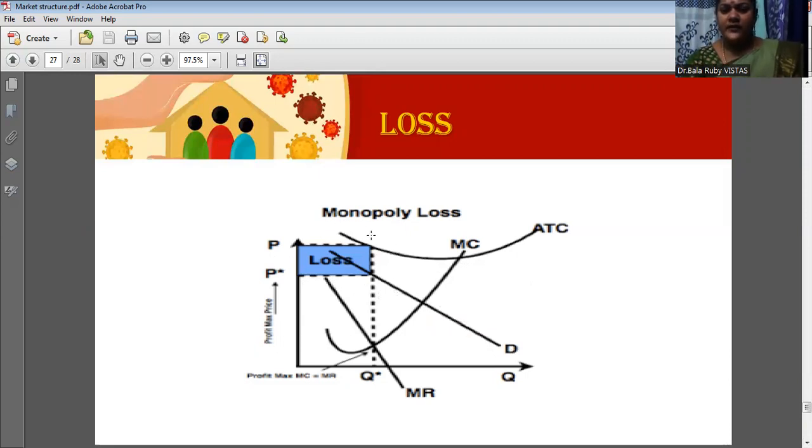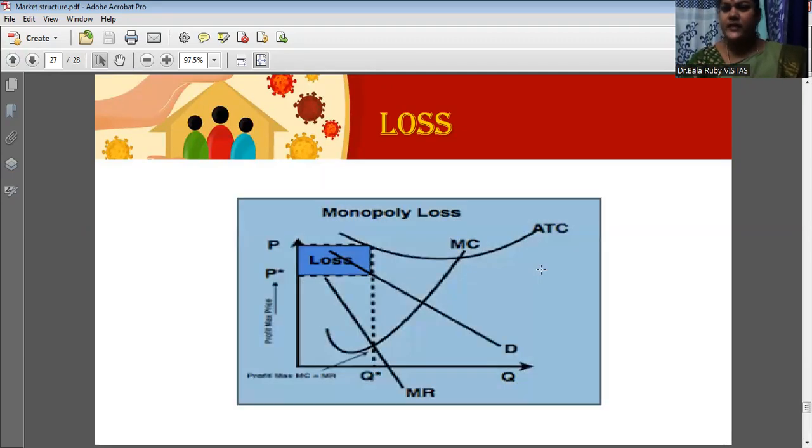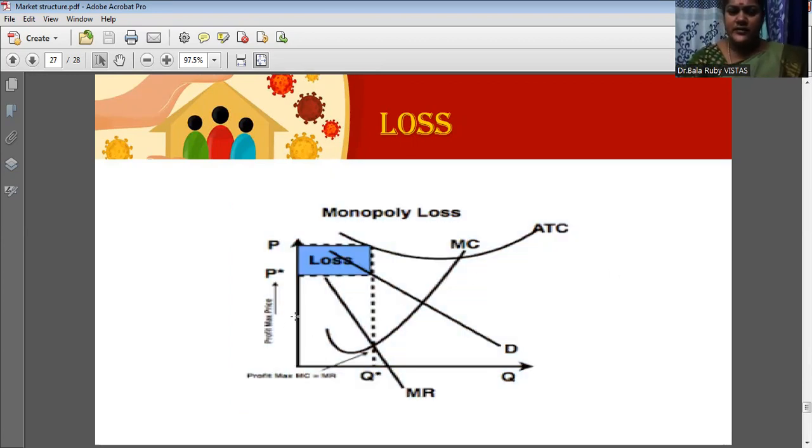So the average cost curve should be higher, and the average revenue curve should be lower. Then you draw the marginal cost curve, it should pass through the minimum point of the average cost curve. Now we identify the equilibrium point. What is the equilibrium condition? MC is equal to MR. So this is the MC curve and this is the MR curve. So this is the equilibrium point.